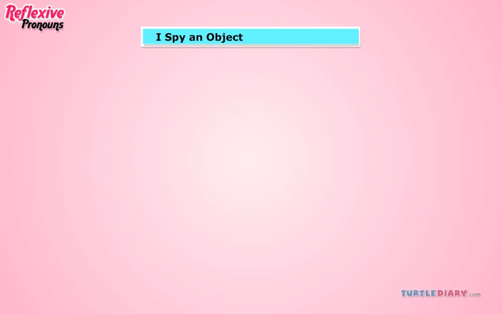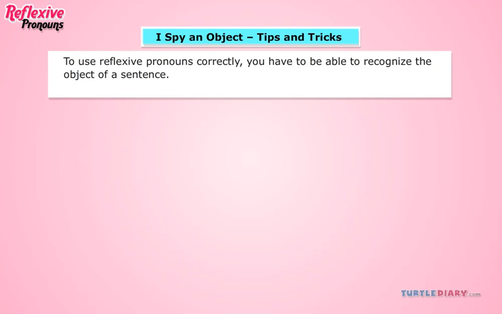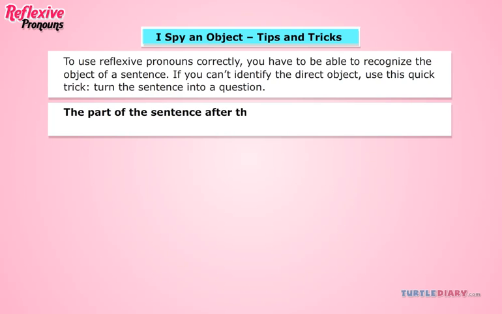I spy an object. Tips and tricks. To use reflexive pronouns correctly, you have to be able to recognize the object of a sentence. If you can't identify the direct object, use this quick trick. Turn the sentence into a question. The part of the sentence after the verb that can be replaced by who or whom or what is the object.